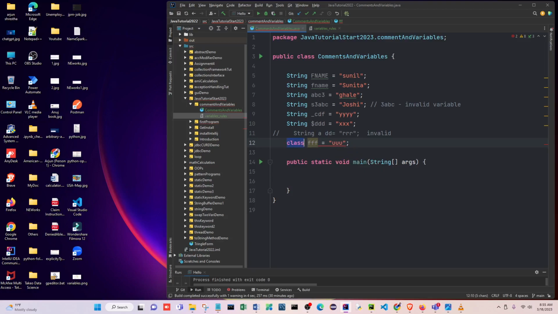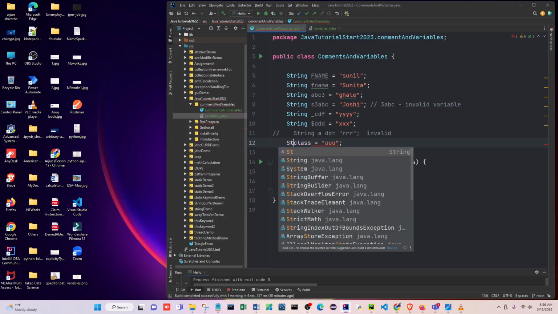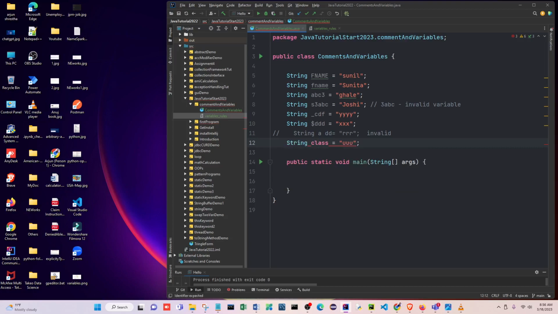If I put any other letter, suppose d class. Okay, see, d class also doesn't work here. Oh sorry, I put it wrong here. I think the keyword is like this. Suppose a string, this one is invalid because this is a variable, right?